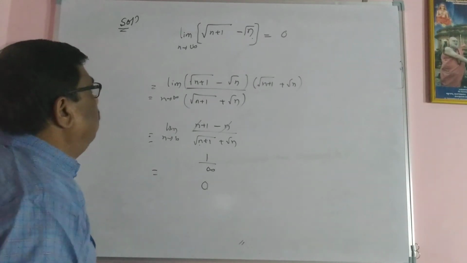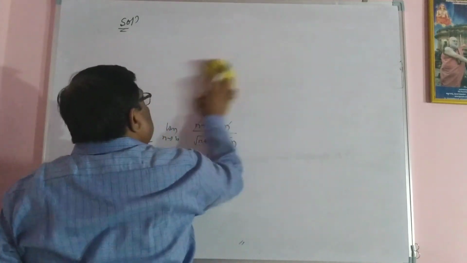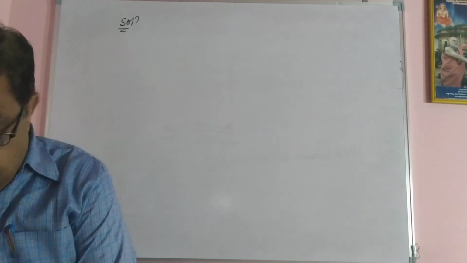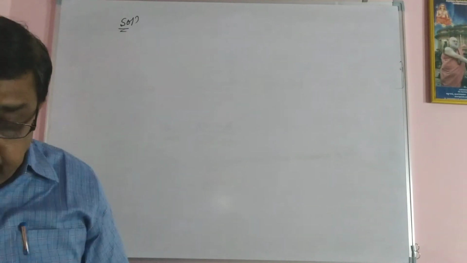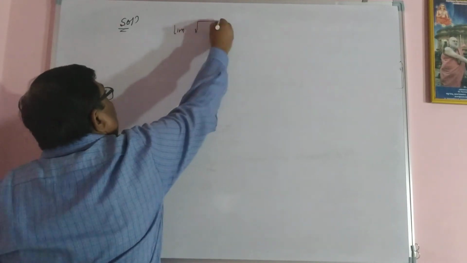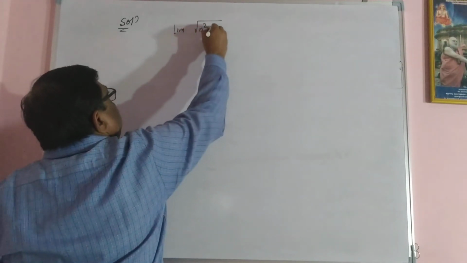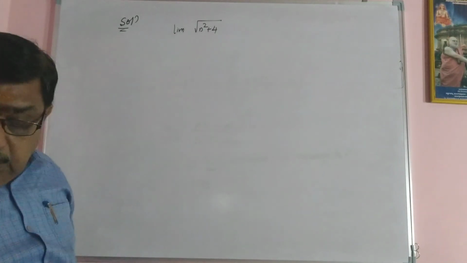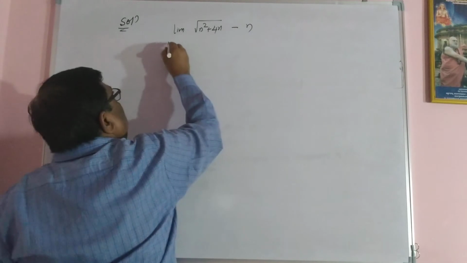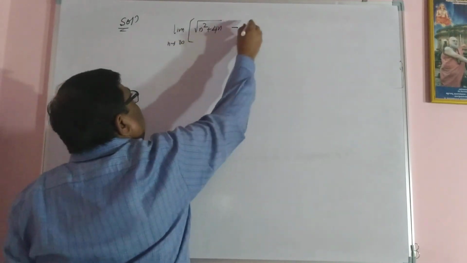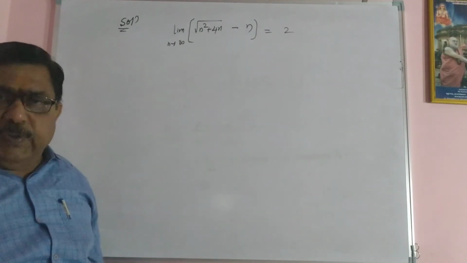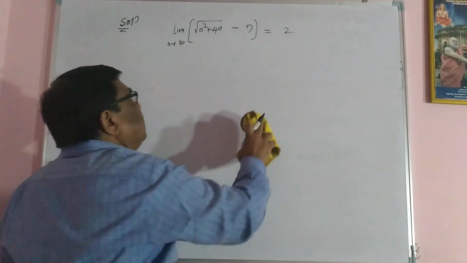Another example, prove that the limit of root of n square plus 4n minus n as n tending to infinity is equal to 2. We have to prove it. Yes, as usual, rationalize and get the simplification.